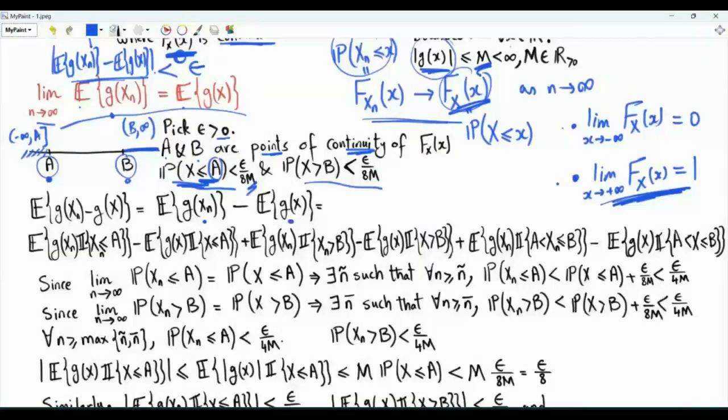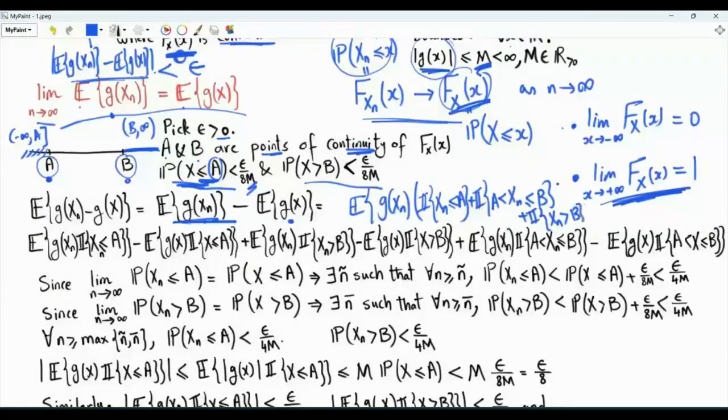Let's insert in each expectation the sum of three indicators. So here we have the expectation of g of X_n times the indicator that X_n is less than or equal to A, plus the indicator that X_n is strictly greater than A but less than or equal to B, plus the indicator that X_n is strictly greater than B. It is clear that the sum of these three indicators is equal to 1. Recall that the indicator is 1 if the condition inside is satisfied, 0 otherwise.